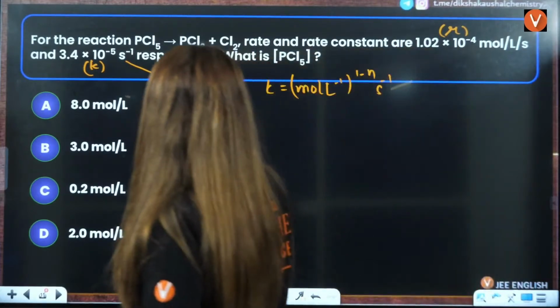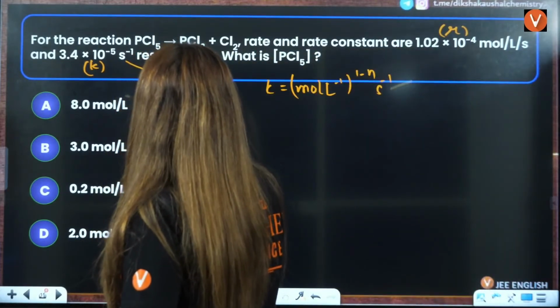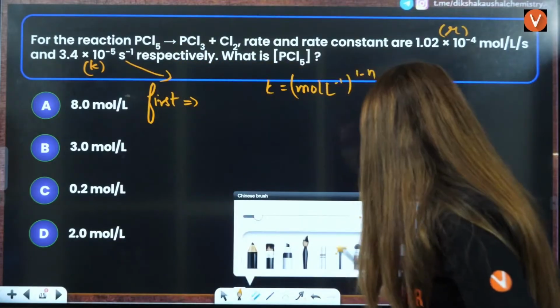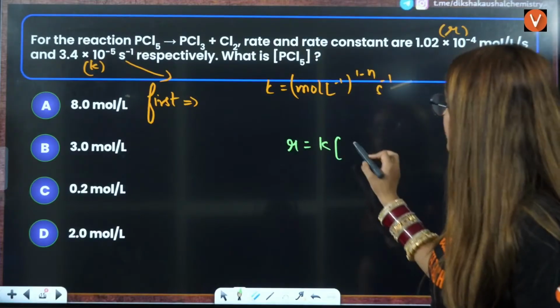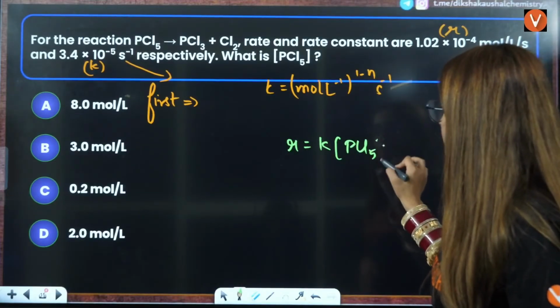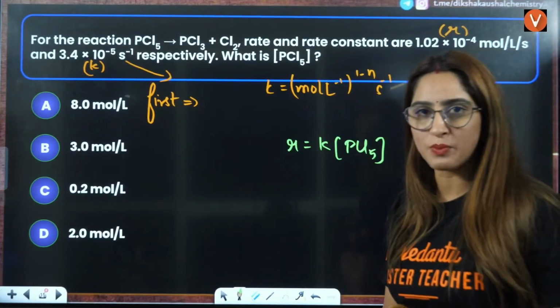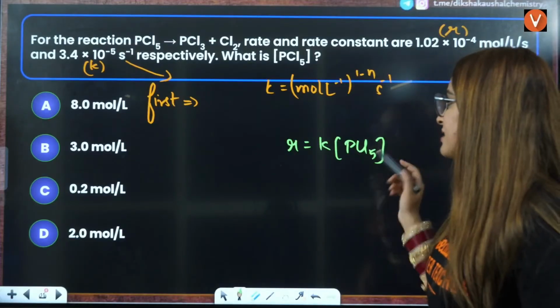So that means it's a first order reaction. For a first order reaction, rate is equal to K times the concentration of the reactant, that is PCl5, right? So hence this is the answer.